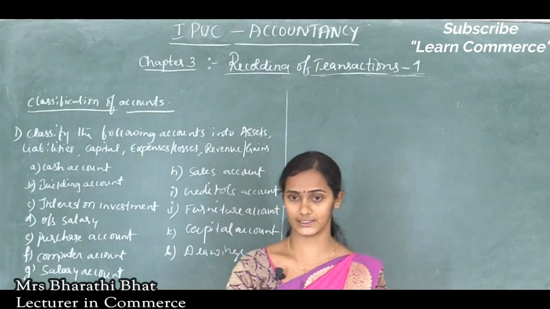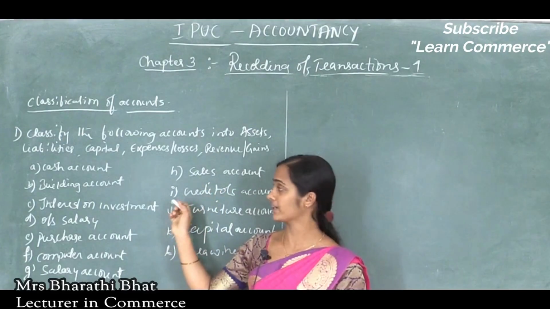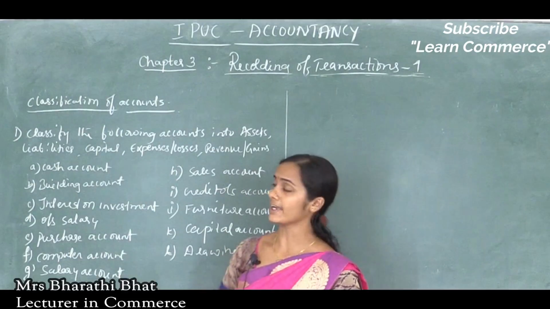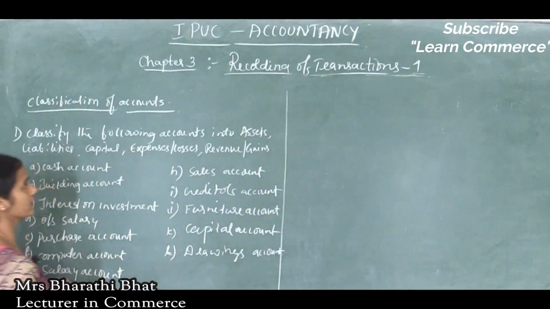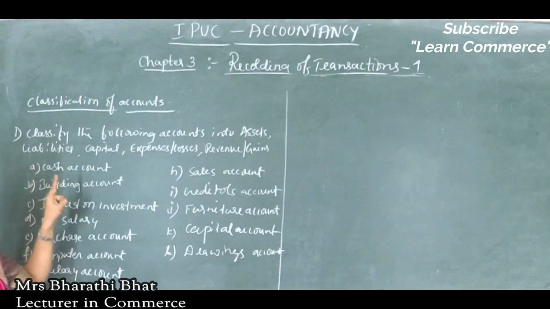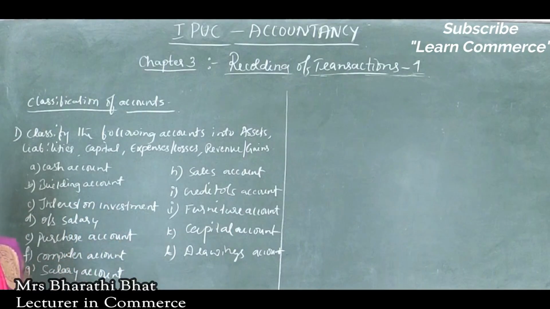So a 5 or 6 mark question may come under this. The question is like this: classify the following accounts into assets, liabilities, capital, expenses or losses, or revenues and gains.